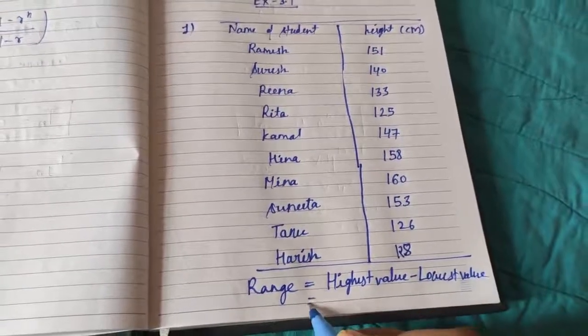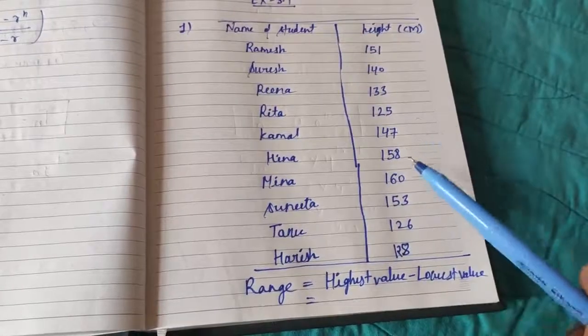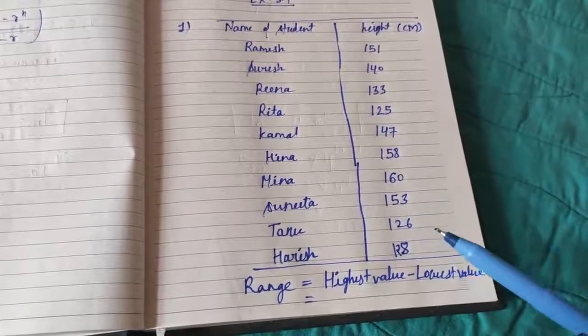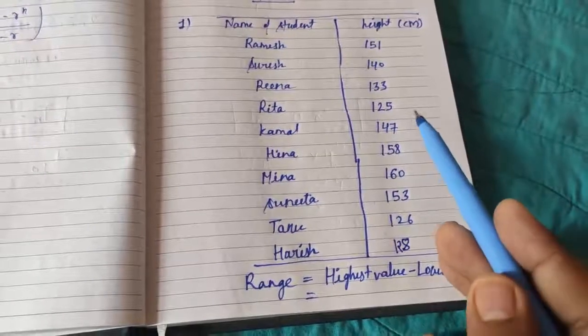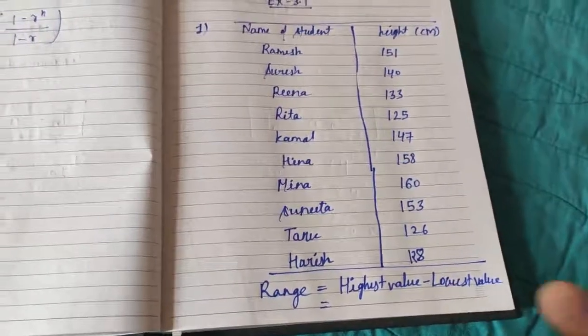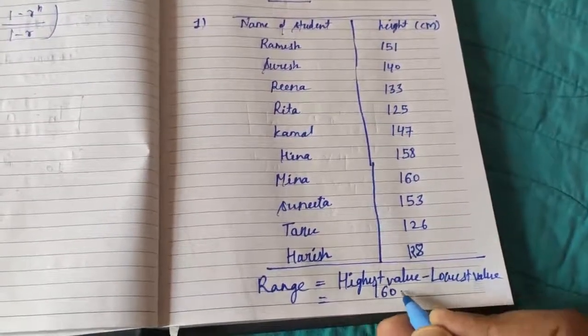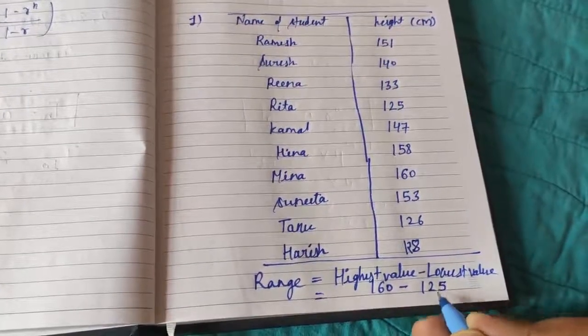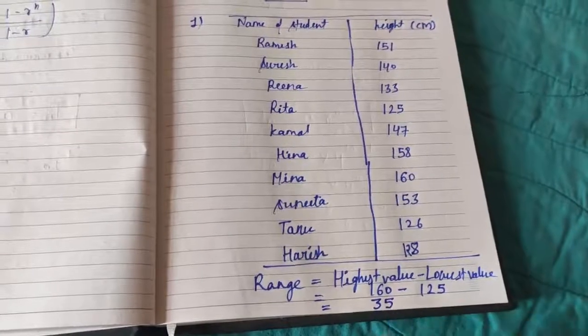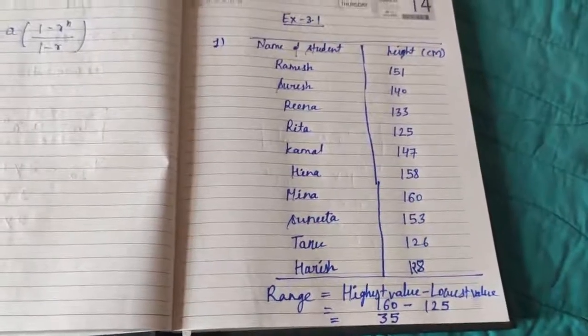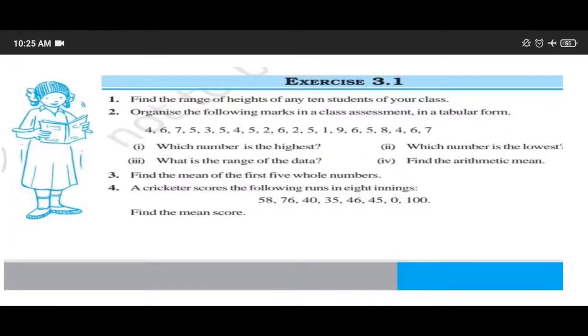So the highest value here is 160 and the lowest is 125. When you subtract, you will get 35, which is the range of the data. Now you can see question number 2.